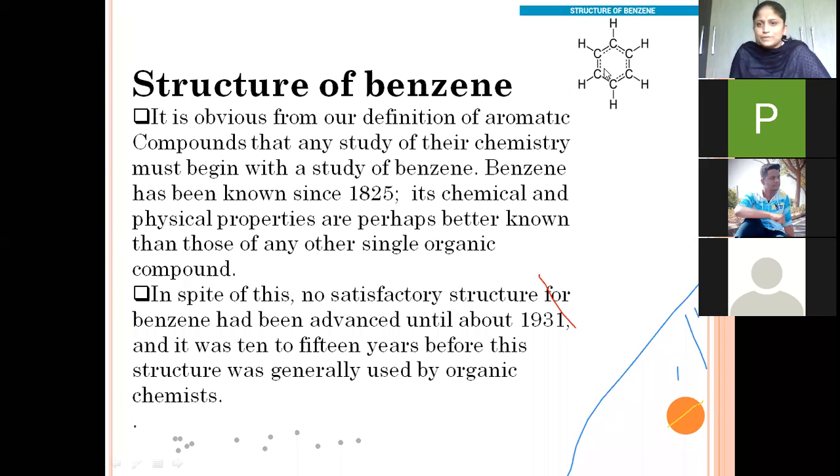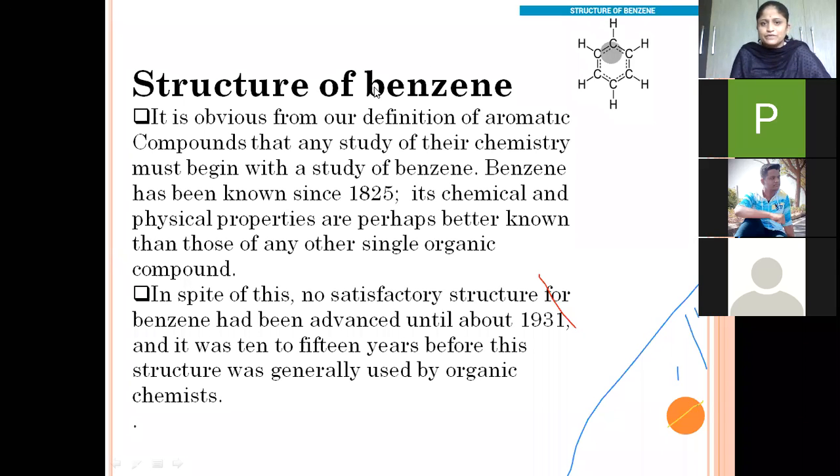It is obvious from our definition of aromatic compound that any study of their chemistry must begin with the study of benzene. Whenever we are going to start the structure of any chemical compound, we must start with the structure of benzene. Benzene was discovered in 1825, and its chemical and physical properties are perhaps better known than those of any other single aromatic compound.